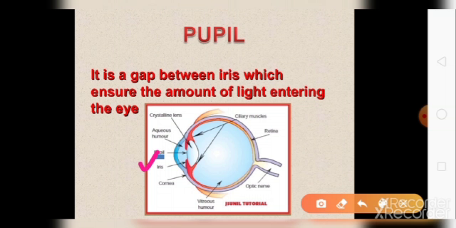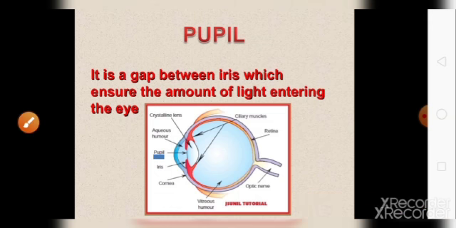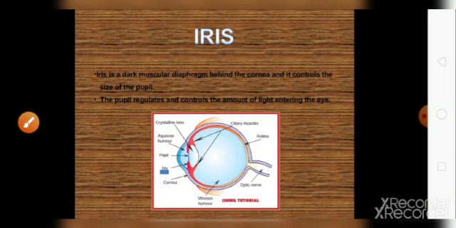आप लाइट्स ऑफ कर दीजिए रूम की, then you will observe more carefully that the size of the pupil is becoming large to receive more and more light, because in the dark, जब अंधेरा है, it needs more light, so it will increase its size, so that more and more amount of light can enter in your eye. So pupil, the main function of the pupil is to control the amount of light entering in your eye. Next is iris.